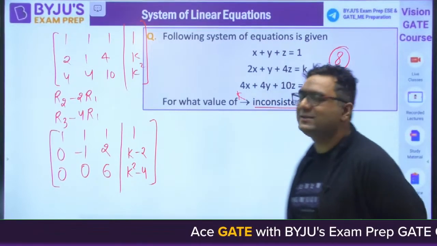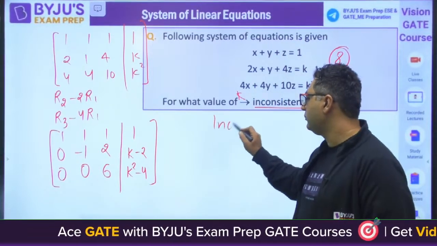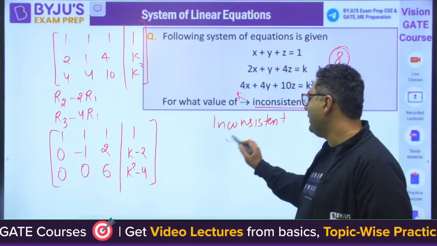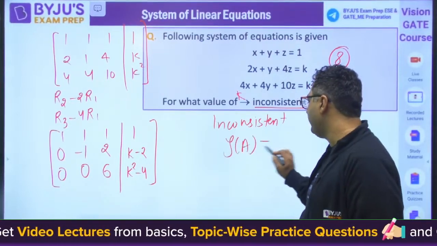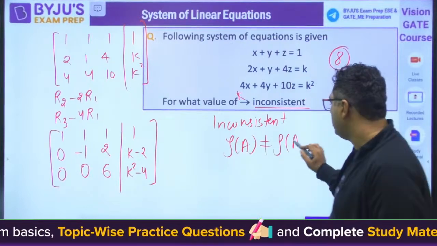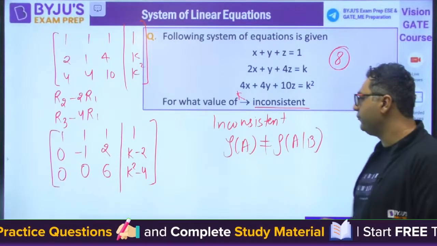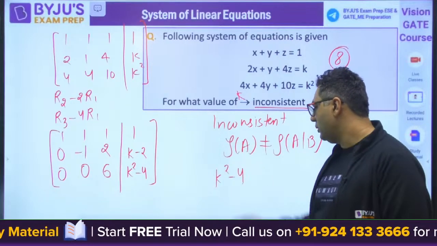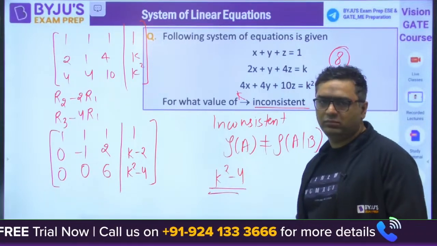If you want the system to be inconsistent, the rank of A should not be equal to the rank of augmented A B. So you can say here for that k square minus 4, it could be anything.